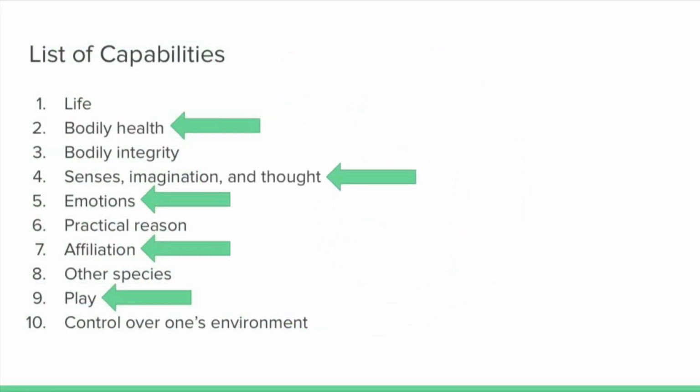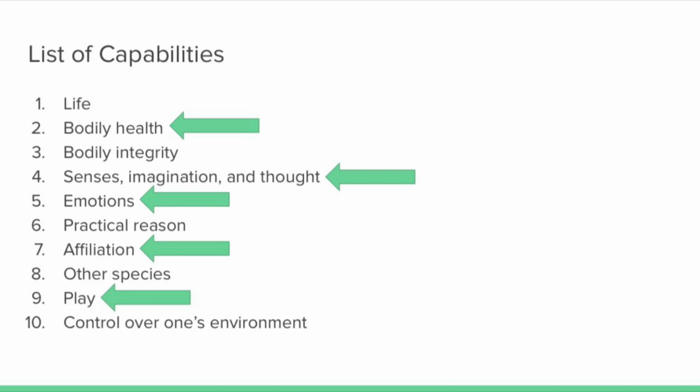Nussbaum created her own list of 10 central capabilities, which include life, bodily health, bodily integrity, senses, imagination and thought, emotions, practical reason, affiliation, other species, play, and control over one's environment. In our measuring of poverty, in addition to the SPM, we propose conducting a quality of life survey based on the capabilities approach. While some may argue that the capabilities approach is too subjective or difficult to measure, we believe its assessment of poverty is imperative in capturing true well-being.